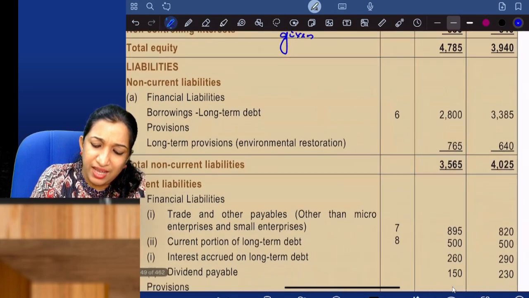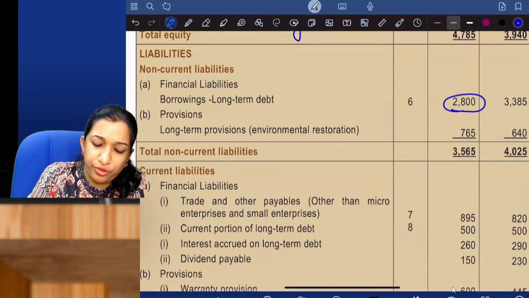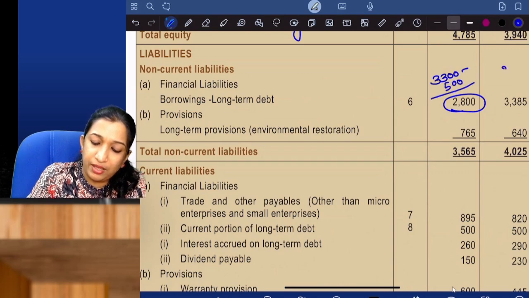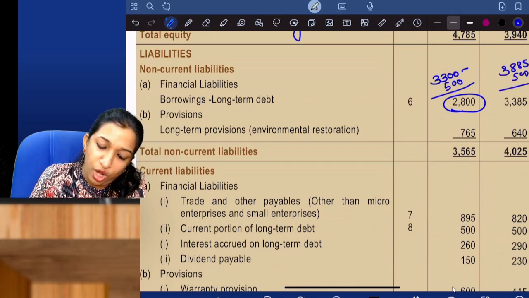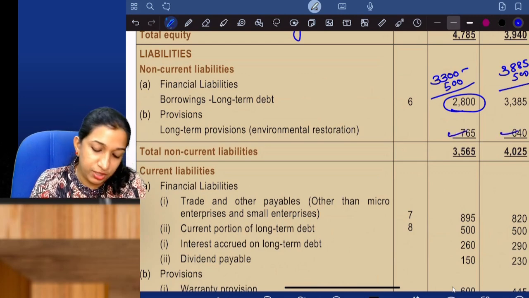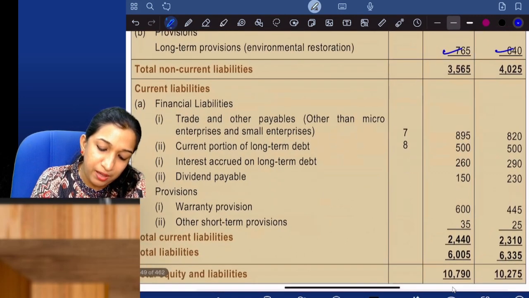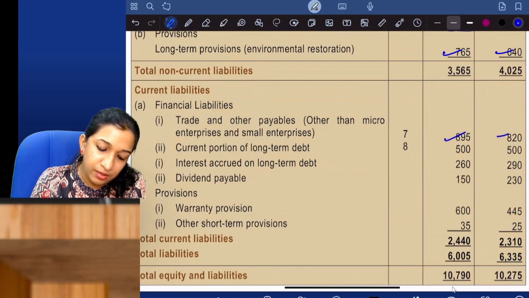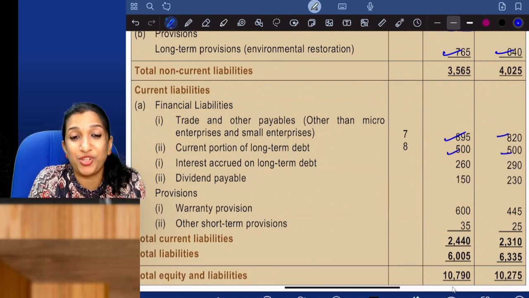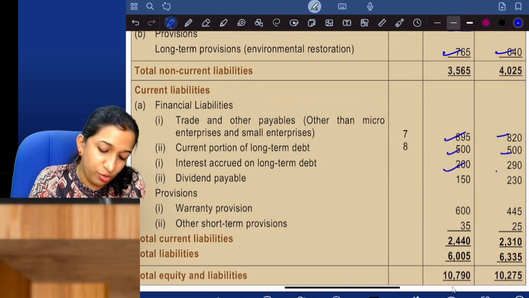Long-term debt: we deducted, do you remember, 3,300 minus 500 we deducted? Long-term provision, just copied and pasted. Trade payables. Current portion of long-term debt. Interest accrued given.